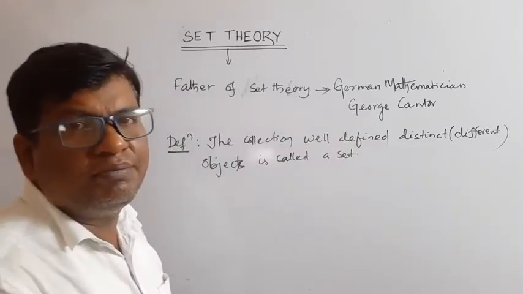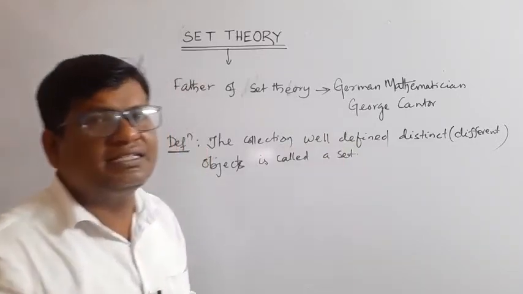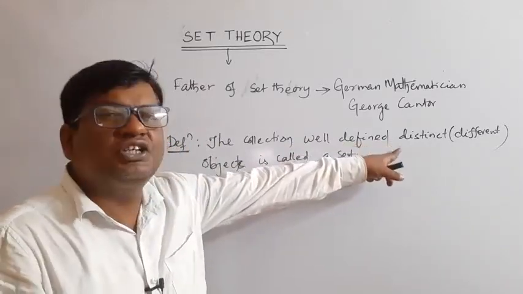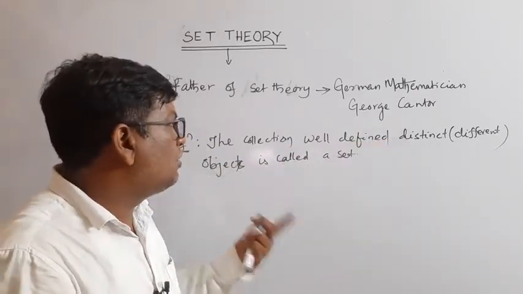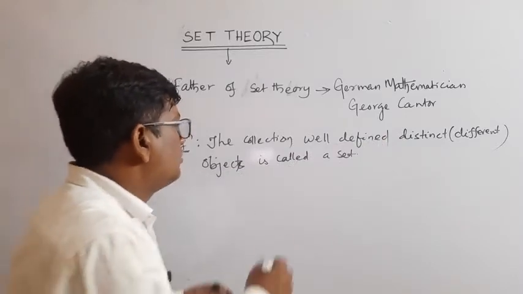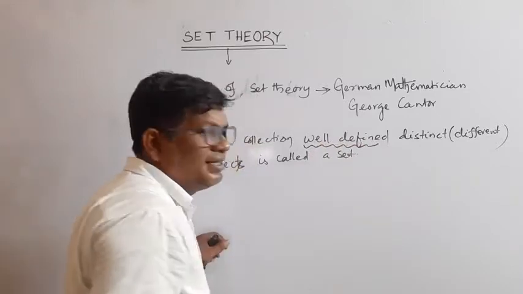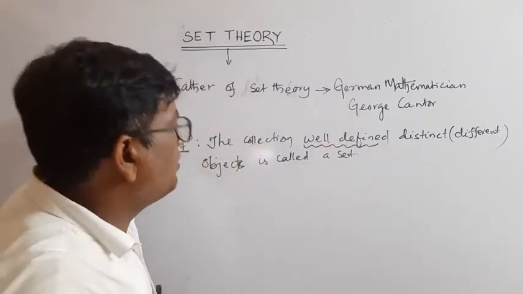What is actually the meaning of a collection of well-defined distinct objects? Distinct means different. What do you mean by well-defined? Well-defined means it identifies the nature of the objects.